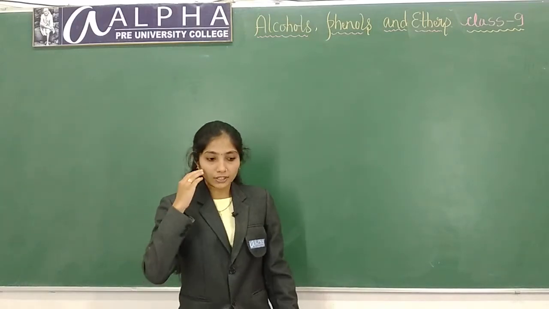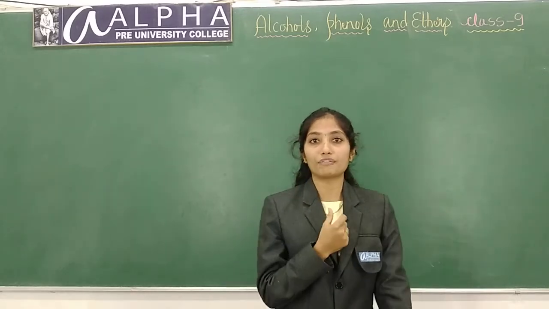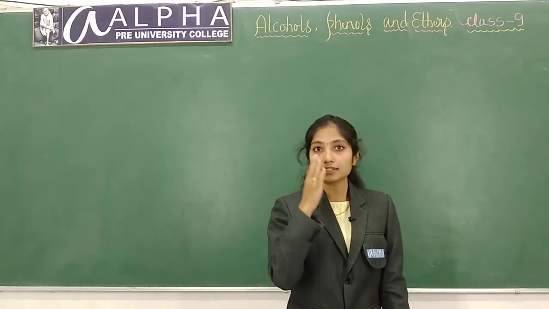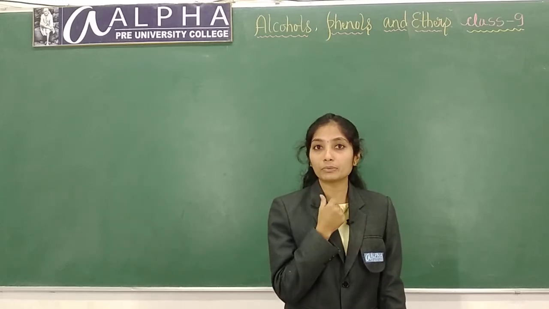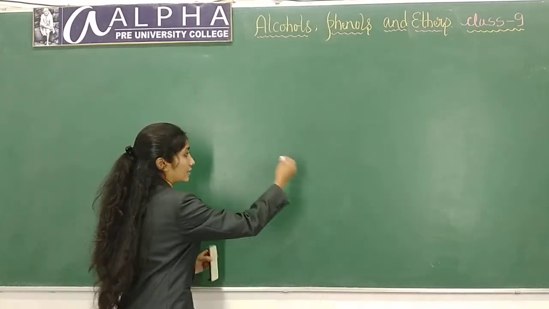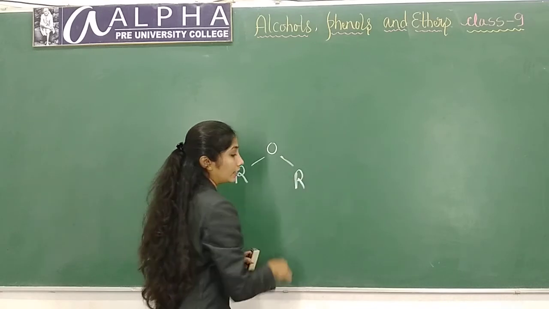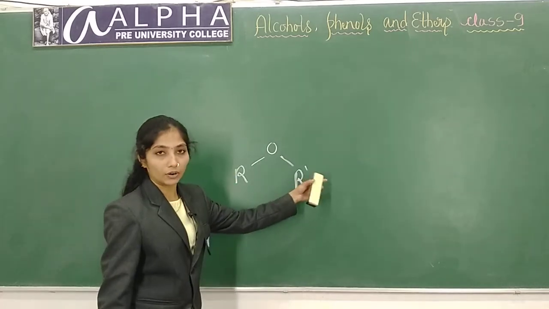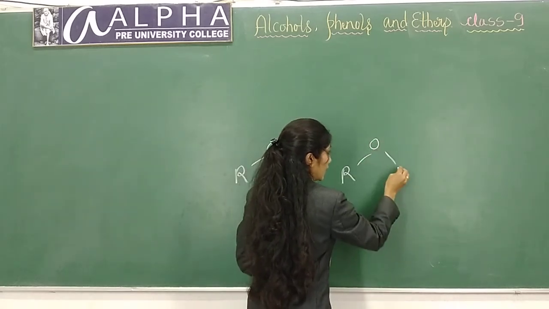If you remember, in my last class during discussion of properties of alcohols, I said that alcohols will have higher boiling point because of hydrogen bonds present in alcohols. In case of ethers, this is the structure of ether, ROR'. You can take either R or R' anything. And this is alcohol, ROH.